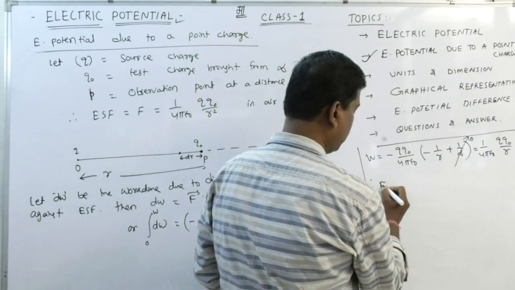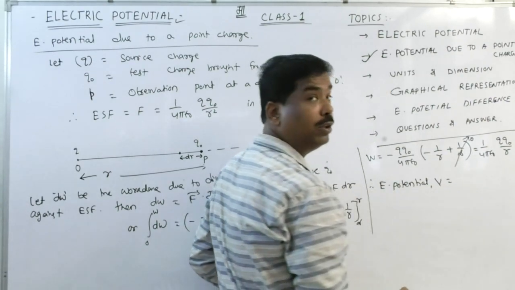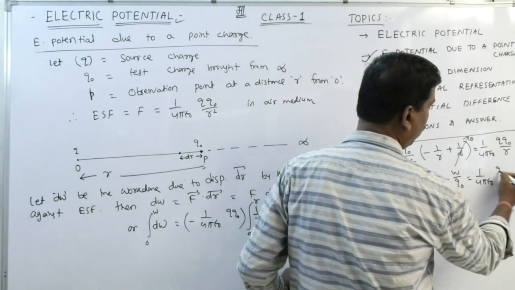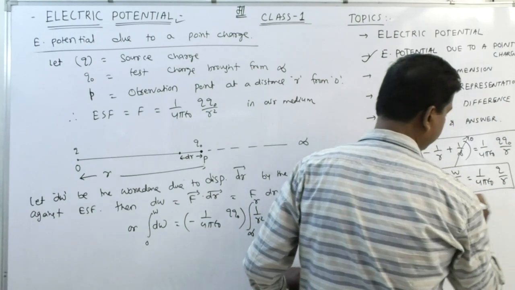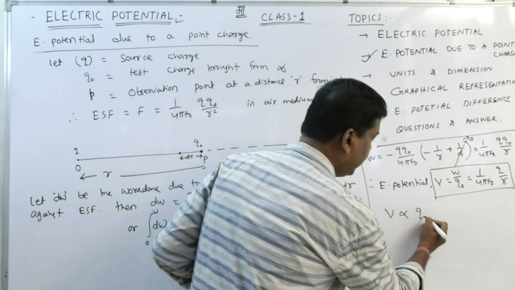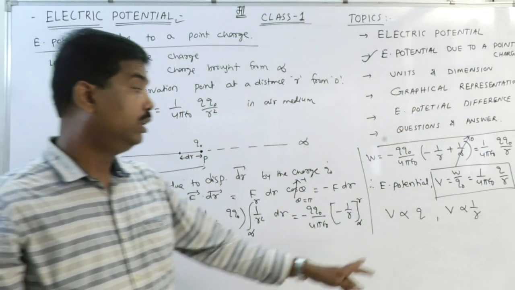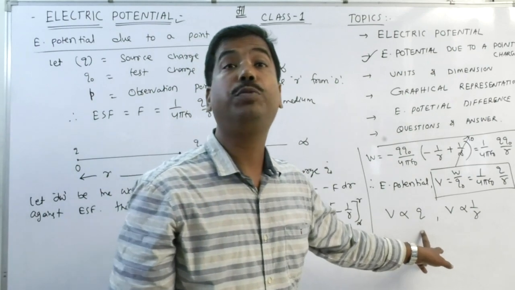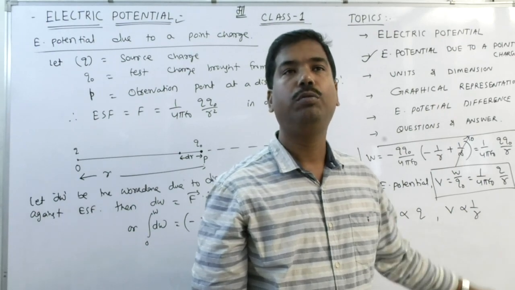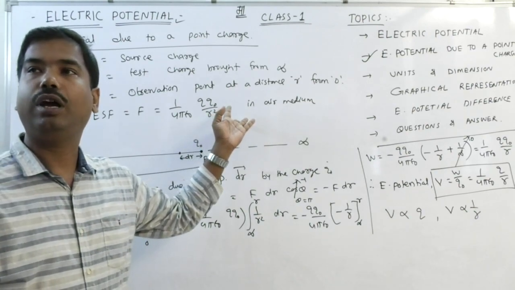Therefore, electric potential V is equal to W by Q0, which is found to be 1 by 4 pi epsilon 0 Q by R. Clear? Hence, from this I can conclude that V is directly proportional to Q and V is inversely proportional to R. It means the electric potential depends upon the magnitude of the source charge, and is inversely proportional to the distance of the observation point. This is an important long answer for both CBSE and also state board.